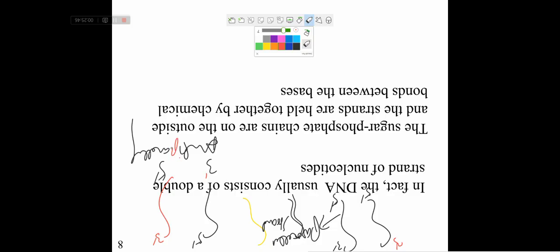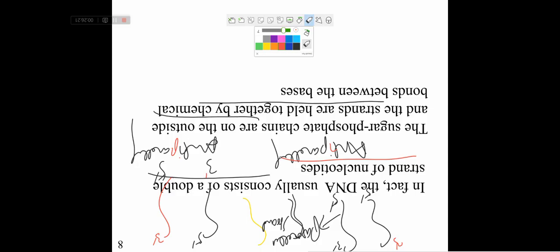Generally, the DNA which occurs as genetic material in our body is anti-parallel in nature. That is, one side has 3' end, then another side has 5' end. The DNA usually consists of a double-stranded chain of nucleotides. The sugar phosphate chains are on the outside and the strands are held together by chemical bonds between the bases.